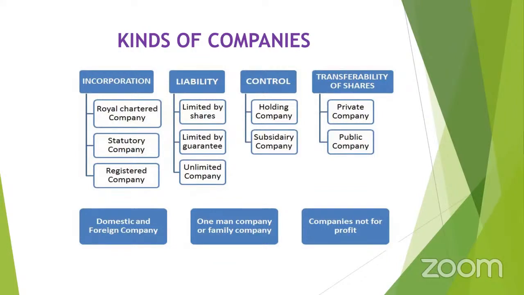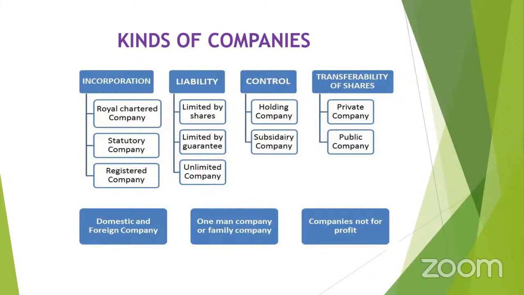Other than that, you could find the unlimited company. Unlimited company means the company is registered without limiting the liability of members to the value of the shares, and is called unlimited. Actually, the liability of a joint stock company is limited only. But other than that, you could find some companies which are registered where the liability will be unlimited. They're responsible for everything. So those companies are called the unlimited companies. So just like the partnership concerns, here also the liability will be unlimited.